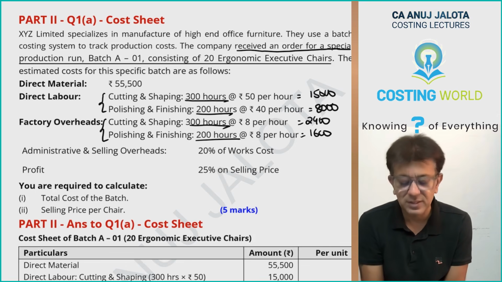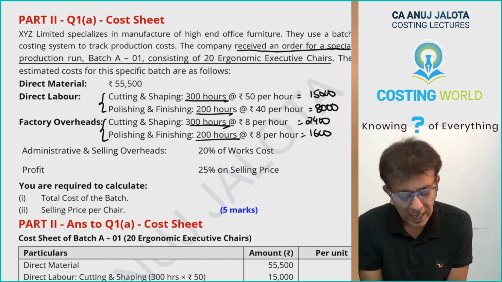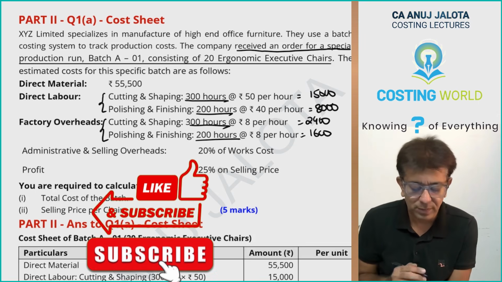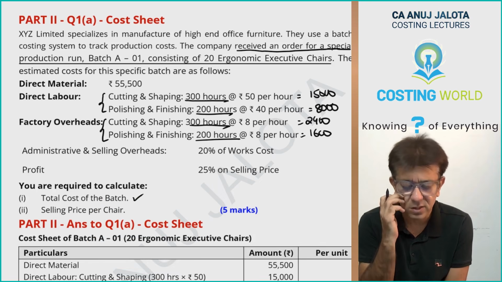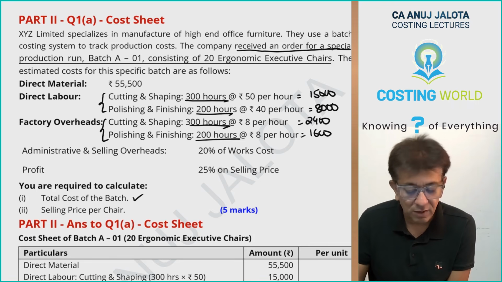Profit 25% on selling price. You are required to calculate first the total cost of the batch and the selling price per chair. So for the total cost of the batch, we'll just consolidate this entire data, nothing else. So therefore, we'll start away with this. This is too easy stuff.